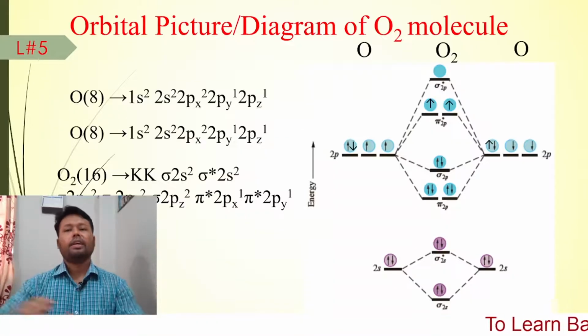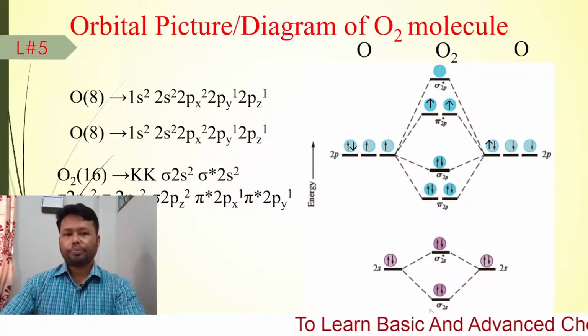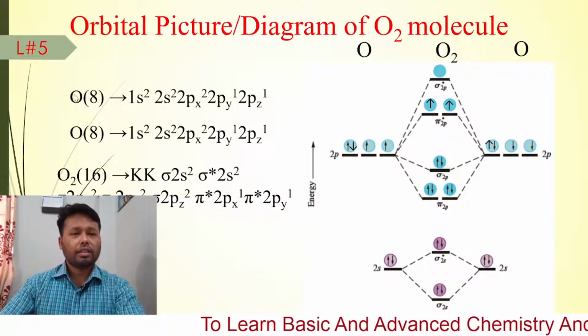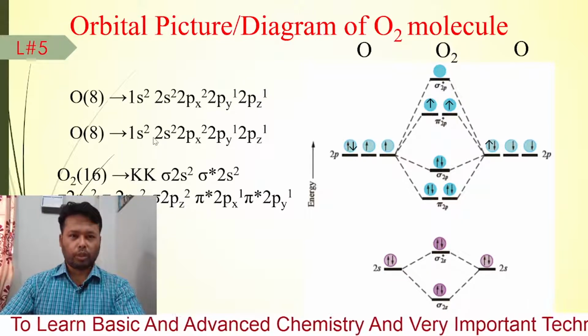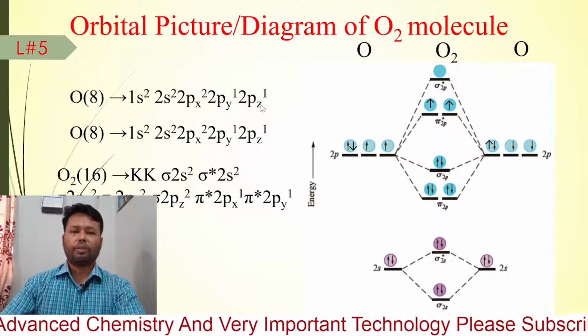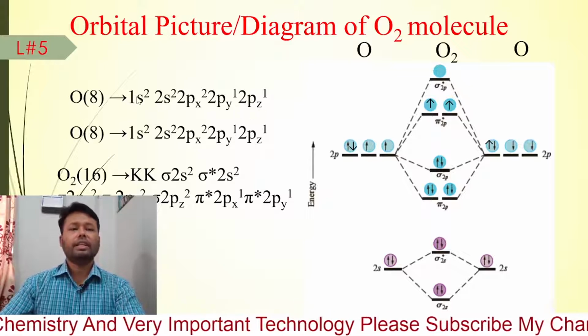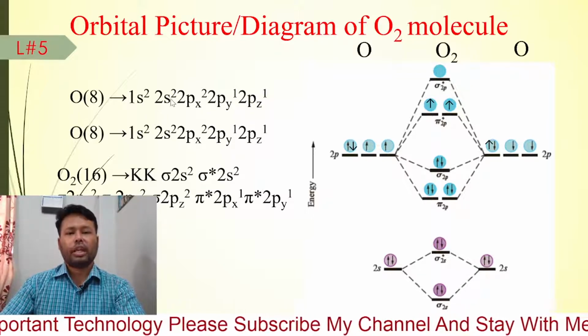Let us see. Here is the orbital diagram of the oxygen molecule. We know the electronic configuration of oxygen: 1s2, 2s2, 2px2, 2py1, 2pz1. Here we can see that oxygen has 8 electrons and 6 electrons in the outermost shell.